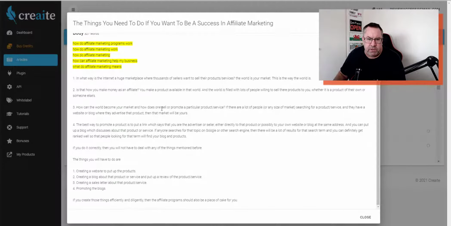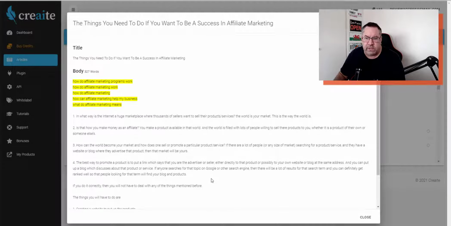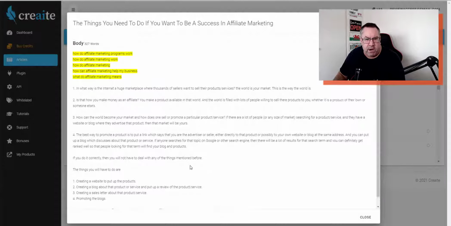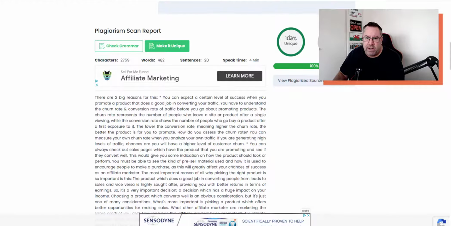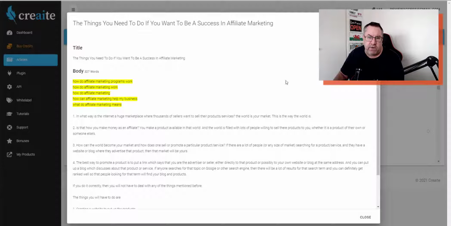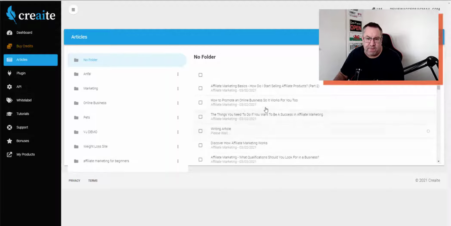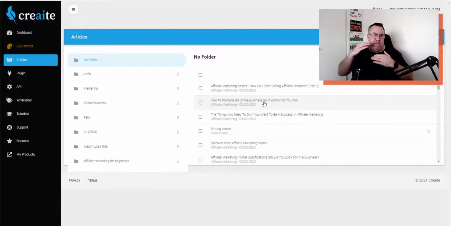But again, it is producing me some content here, and the readability is okay, although like any of these things, you are going to have to go through and correct some grammar, correct some words to make sure it flows properly, because it doesn't tend to flow that well in a lot of these. So just jump back to the old plagiarism checker. It's 100% unique, so that means that this is unique content. So as far as that's concerned, this content creation tool is pretty much a thumbs up, right? It is giving you unique content. Now the minus on that is it doesn't seem to have given you enough of that unique content in one particular article. You're going to have to find a way to have multiple articles together.